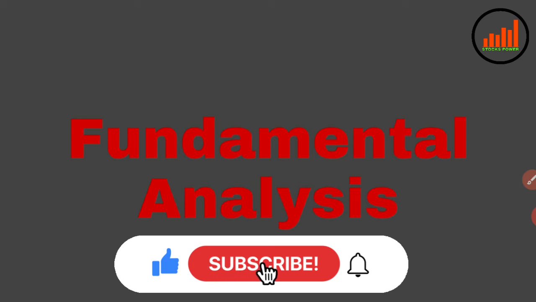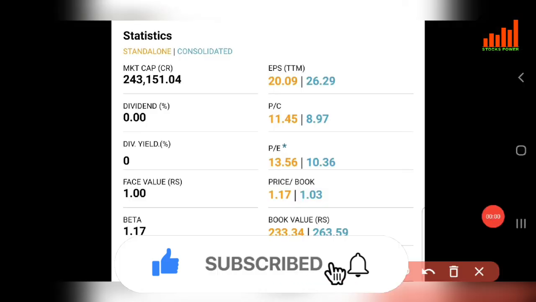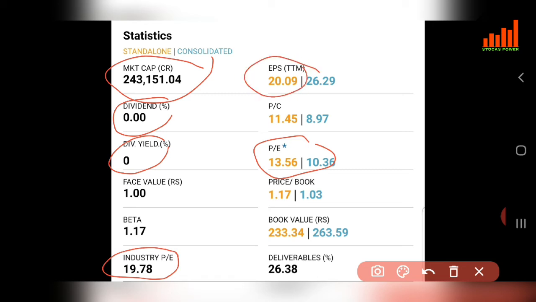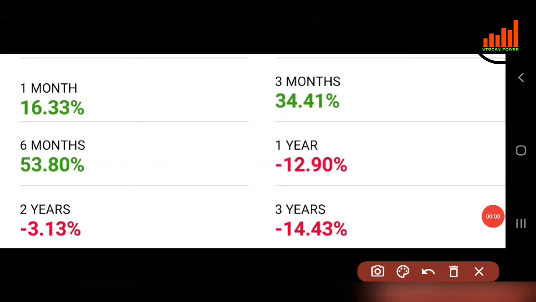Now we will see fundamental analysis for SBI Bank. Here are statistics for SBI Bank. You all can see market cap is 2,43,151 crore. There is no dividend and no dividend yield. Industry PE is 19.78, which is good, and SBI Bank's PE is 13.56, which is also good, and EPS is 20.09, and deliveries are 26.38.